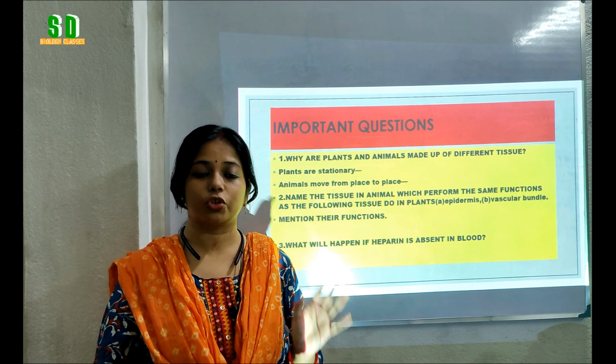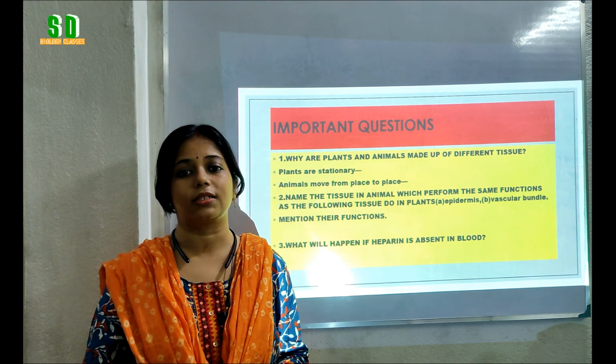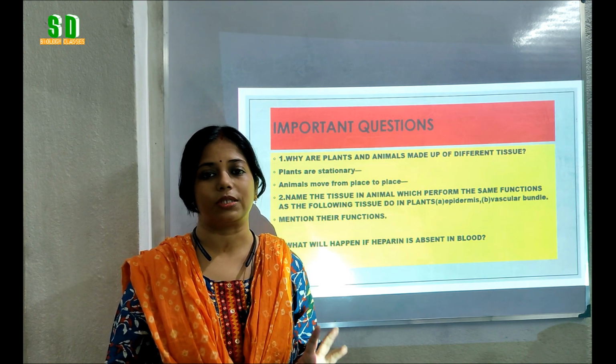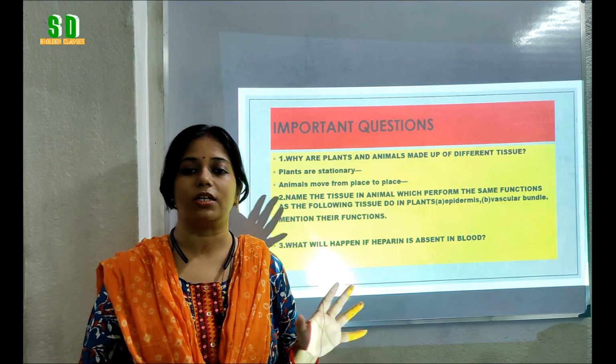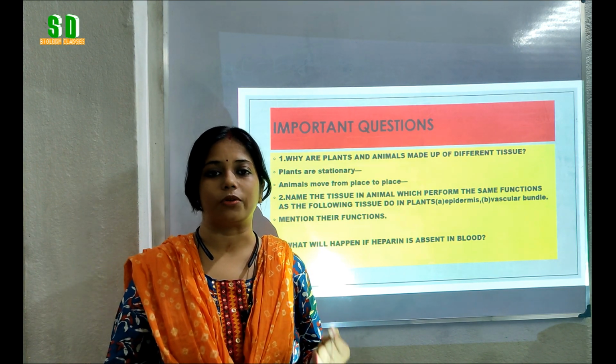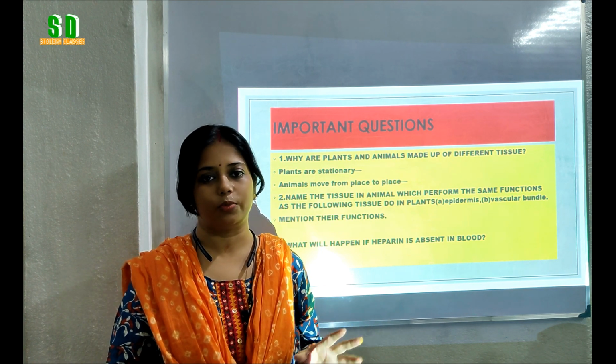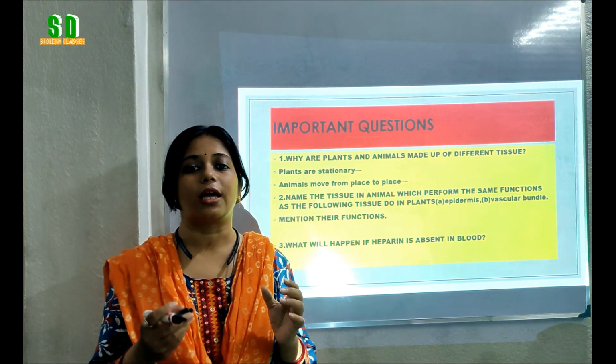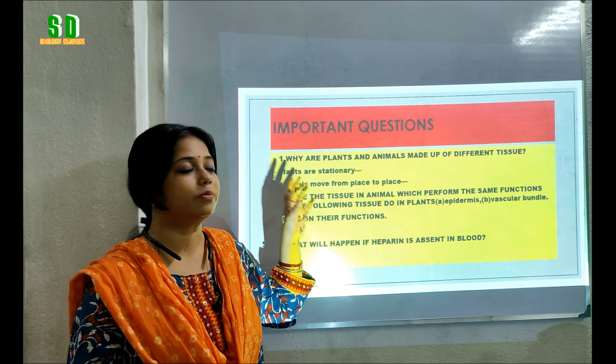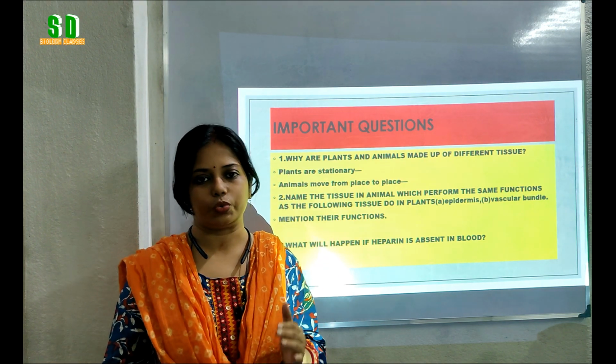Whereas plants show a response, but it is very slow, and they don't have any nervous tissue for it. It is done only by some hormones present in their body. For these reasons, the bodies of plants and animals are made up of different types of tissues.